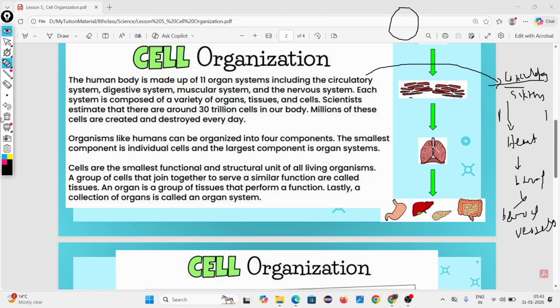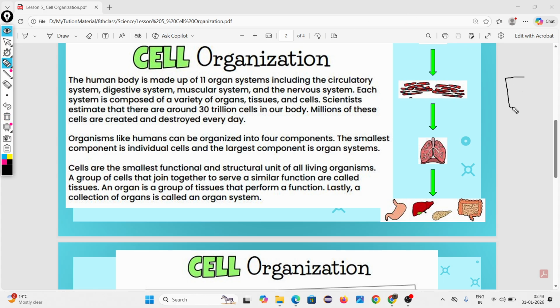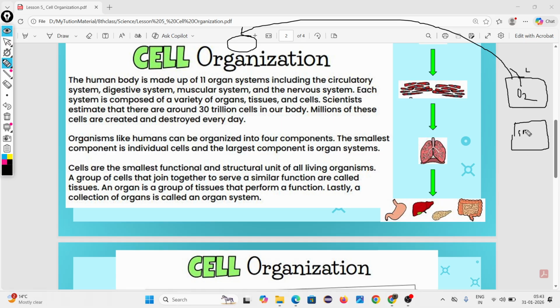Suppose in our lungs, oxygen is available. This oxygen should be carried from the lungs to different parts of the body, na? Because every part requires oxygen. The digested food is available in the small intestine. This simple food should be carried to each cell. Who should carry it?